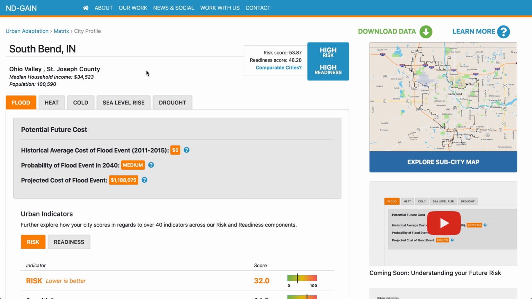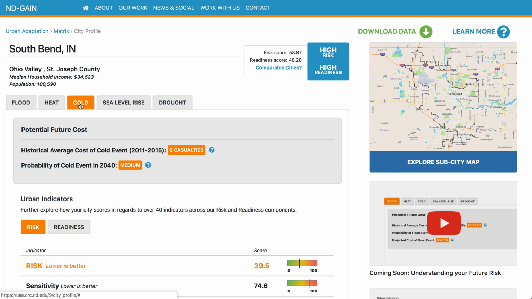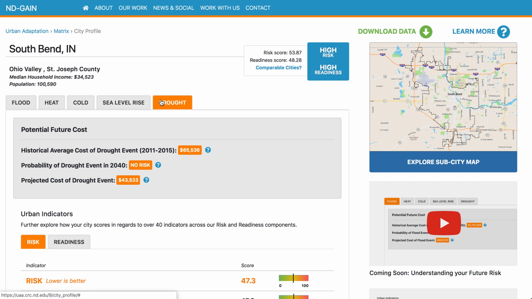Welcome to your city profile, a place where you can explore data for 5 key hazards: flood, heat, cold, sea level rise, and drought. Your city's demographic information and overall risk and readiness scores will remain accessible at the top of the page. Overall risk and readiness scores provide an indication of how well cities performed on all of our indicators, irrespective of hazard. Within each hazards window, risk and readiness indicators are listed in a separate tab.